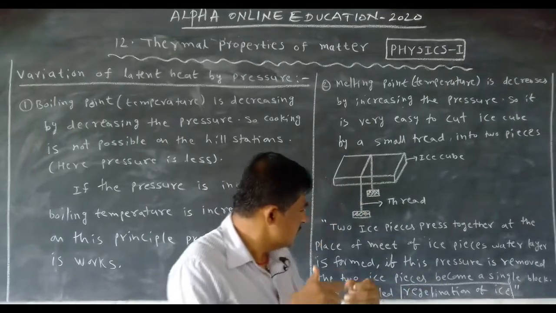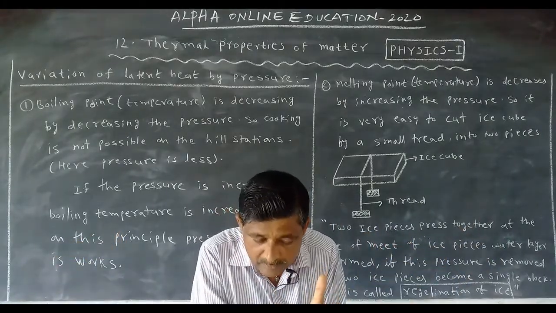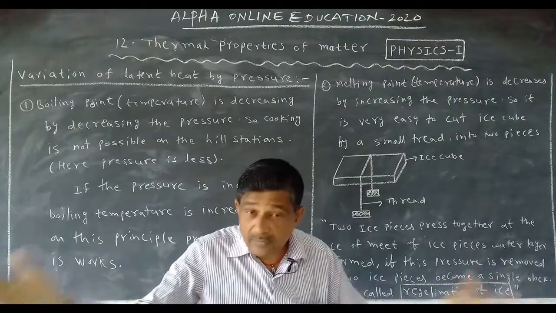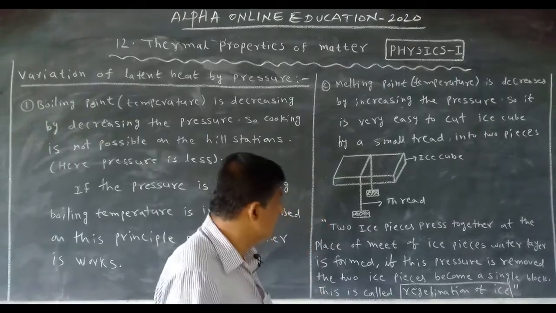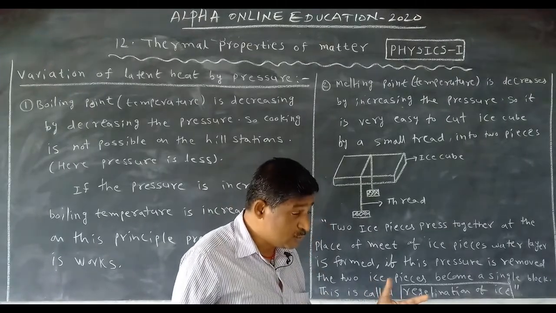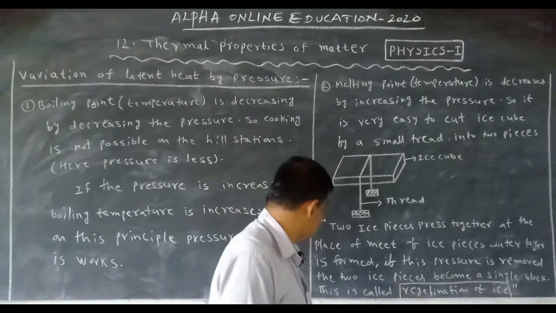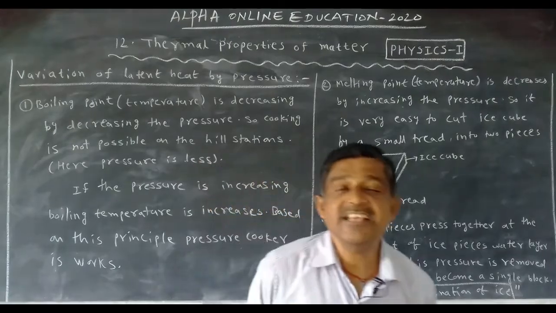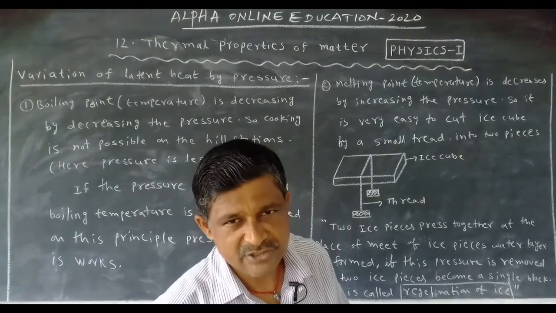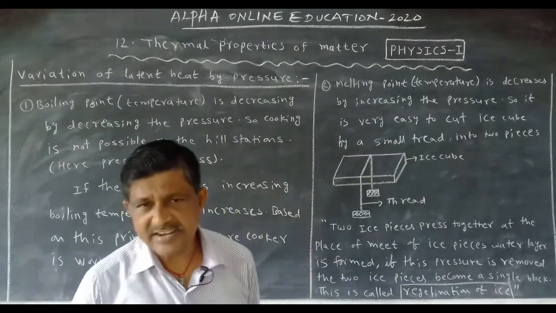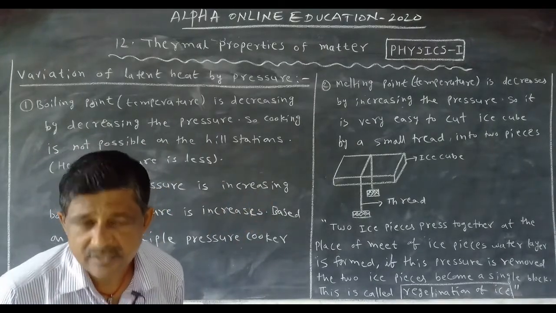If you press it at the meeting place, a water layer will form. If you remove the pressure, what happens? The pressure decreases, so what happens to the melting point? It increases. So the 2 ice cubes become a single ice block. This is called regeneration of ice. Two or three years back in the annual examination we got this 2 marks question: what is the regeneration of ice?